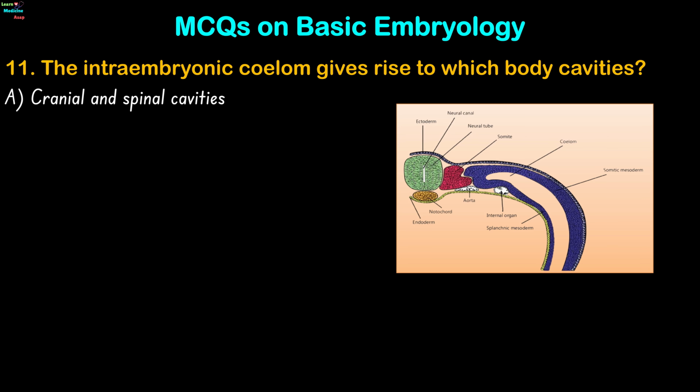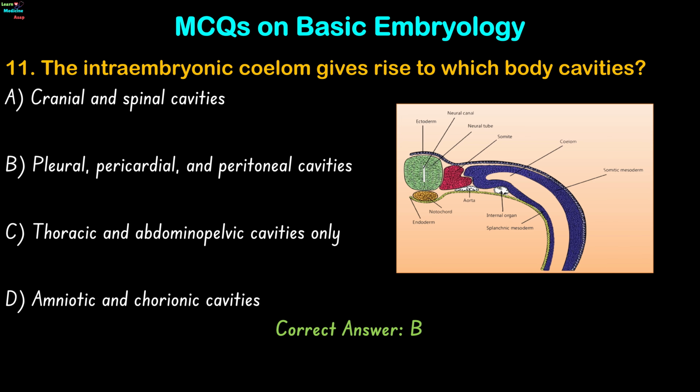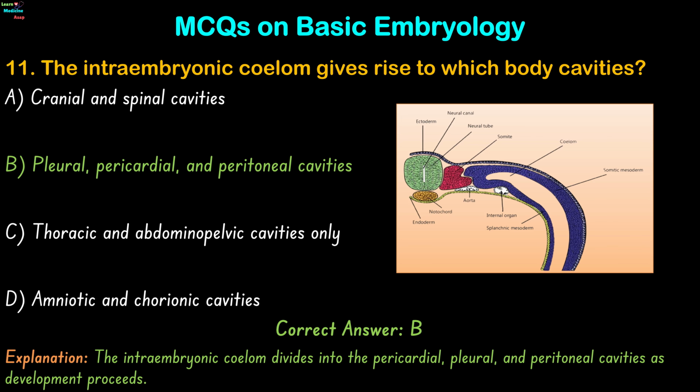Question 11. The intraembryonic coelom gives rise to which body cavities? Cranial and spinal cavities, pleural, pericardial, and peritoneal cavities, thoracic and abdominopelvic cavities only, or amniotic and chorionic cavities? The correct answer is option B. The intraembryonic coelom divides into the pericardial, pleural, and peritoneal cavities as development proceeds.